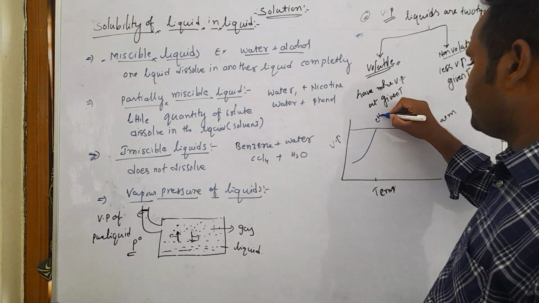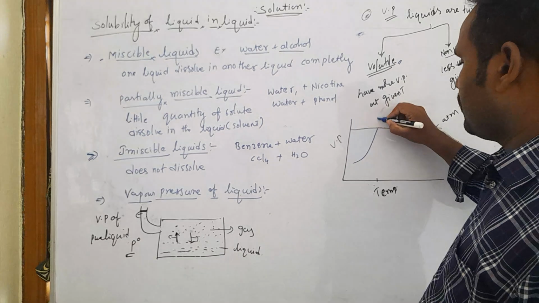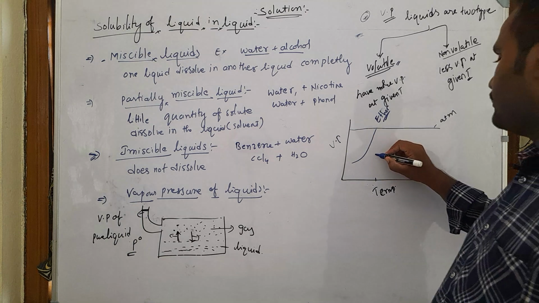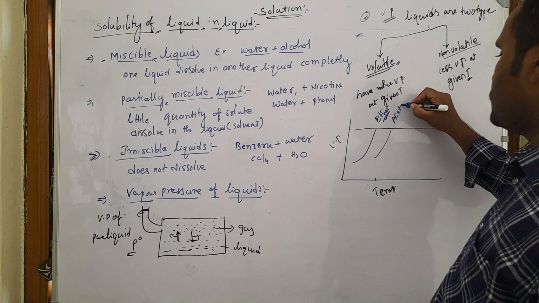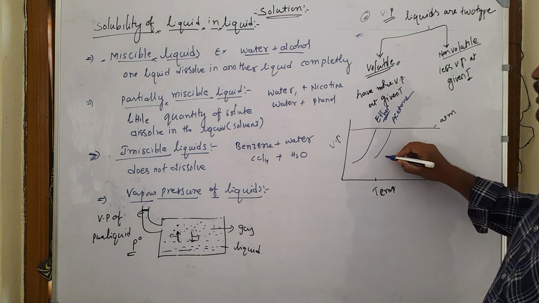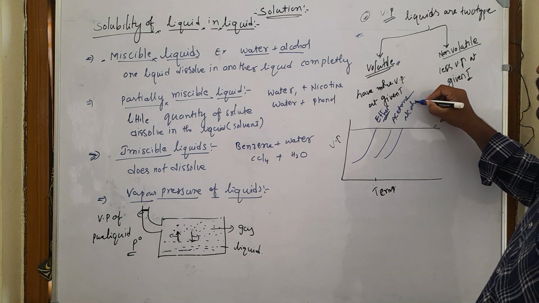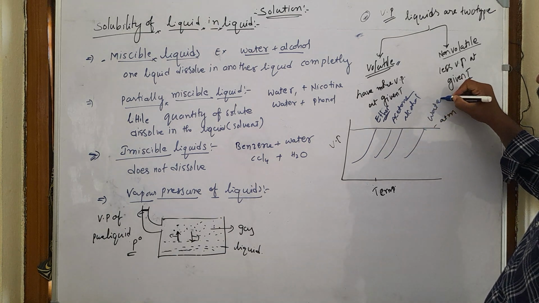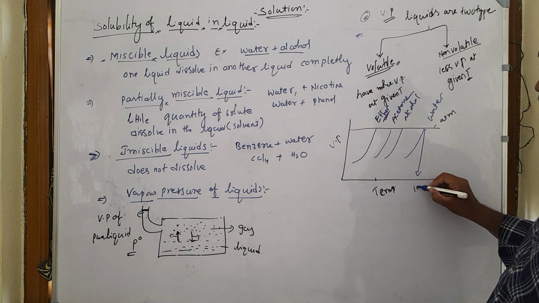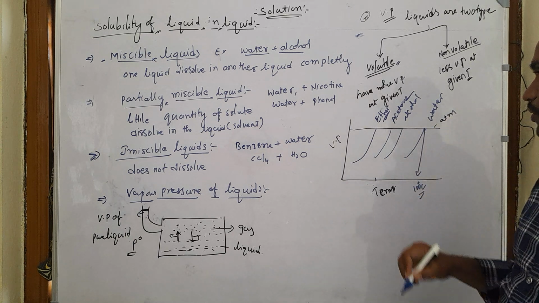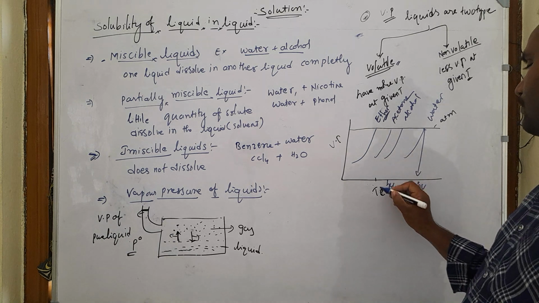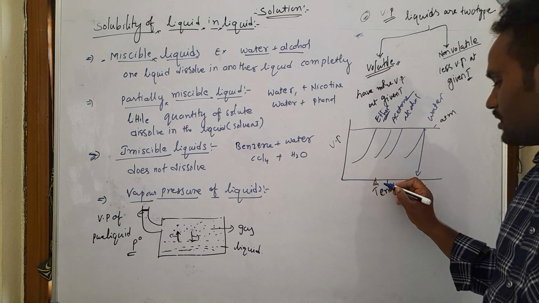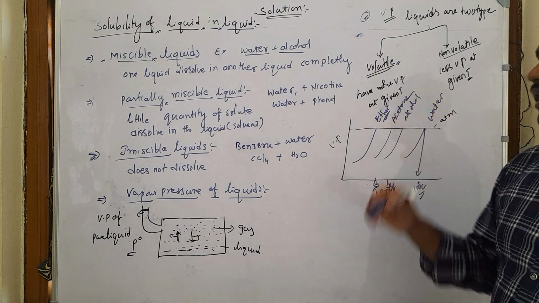For example, ether is a highly volatile liquid, acetone is also highly volatile, and then ethyl alcohol, and water reaches 1 atmosphere at 100 degrees Celsius; alcohol at 74, acetone at 60, and so on. The one with more vapor pressure has a lower boiling point, meaning it easily evaporates.